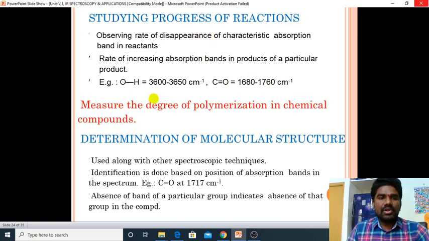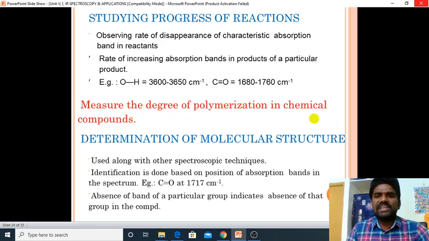For example, if we convert OH to C=O in the reaction, the OH stretching band will decrease slowly, and the C=O stretching band will increase gradually. That is known as the progress of the reaction.